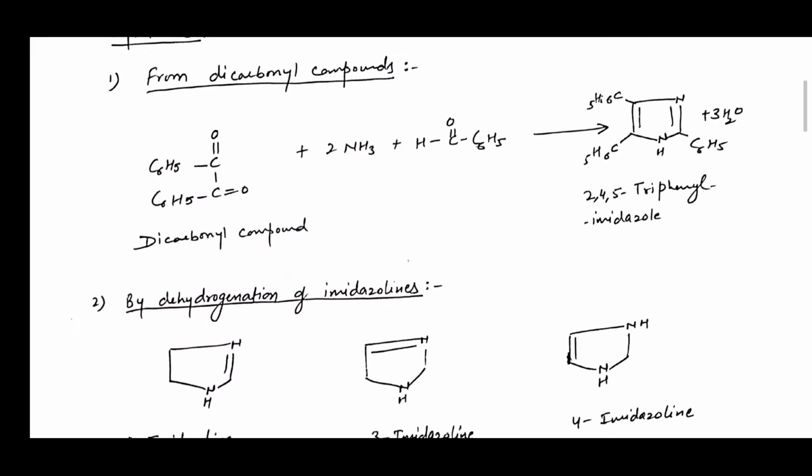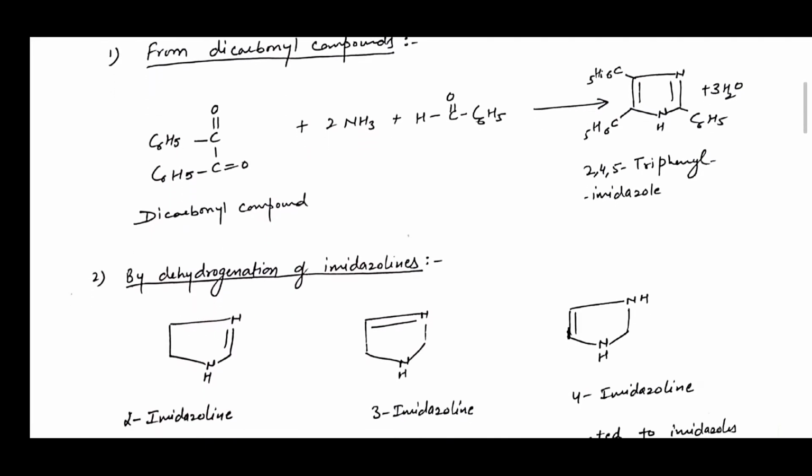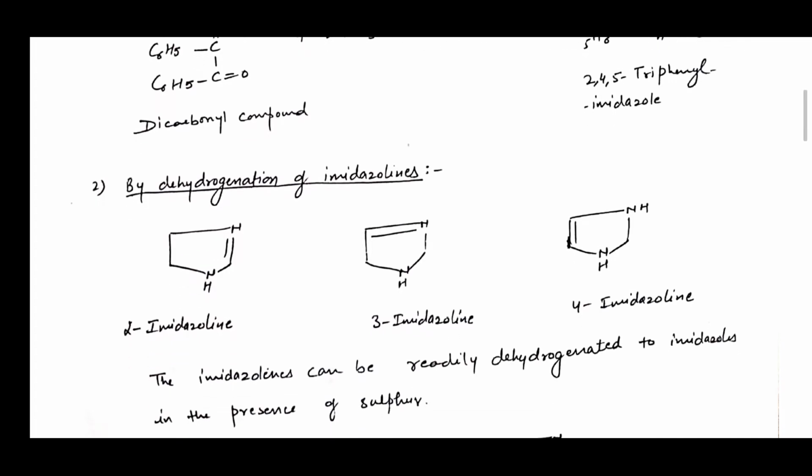Now, in the second reaction, as you can see in this, imidazolines are the dehydrogenated derivatives of imidazoles. So, imidazolines can be readily dehydrogenated to imidazoles in the presence of sulfur.